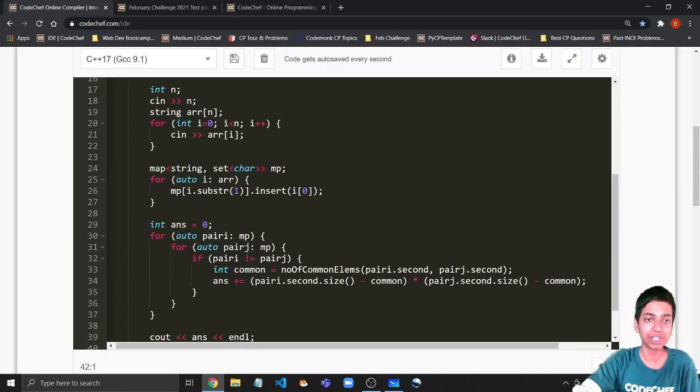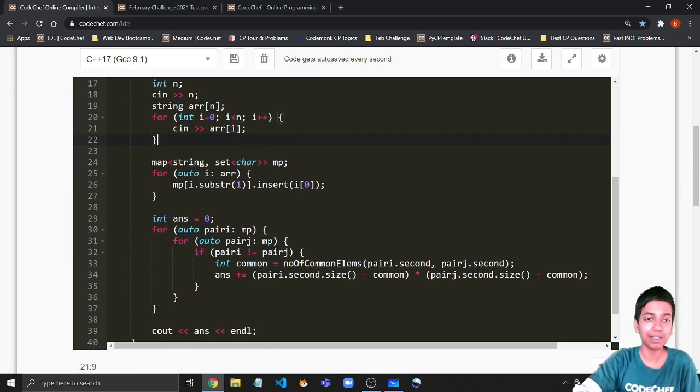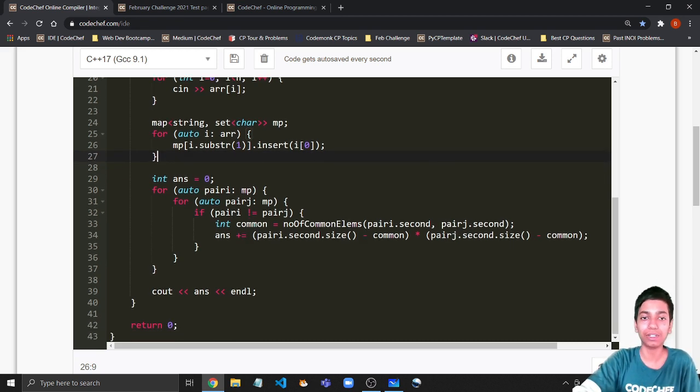So here I am just taking the input for the array, right? And then I'm going to maintain a map of a string to a set of characters, MP, and build that exactly as we discussed in our approach. For the substring from the first character till the end, based on zero-based indexing, the remaining part, I'll insert the first character into its set.